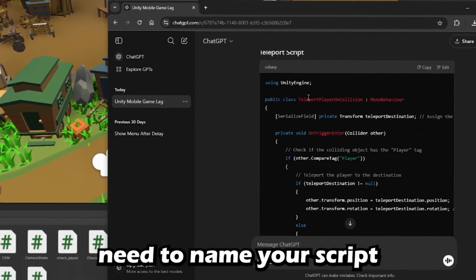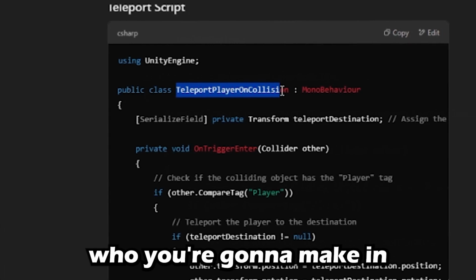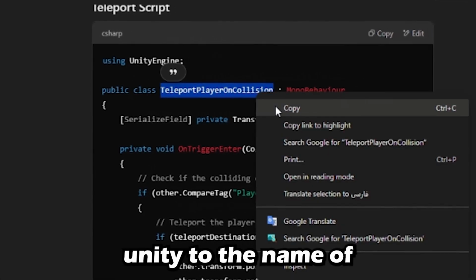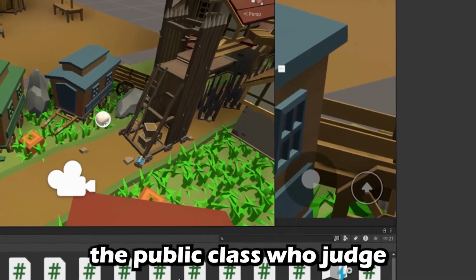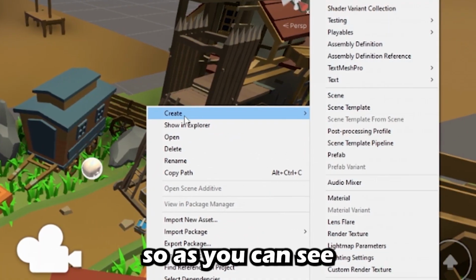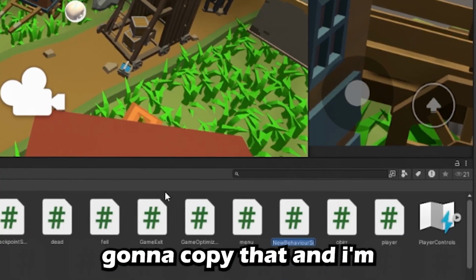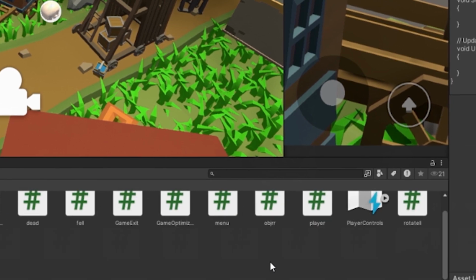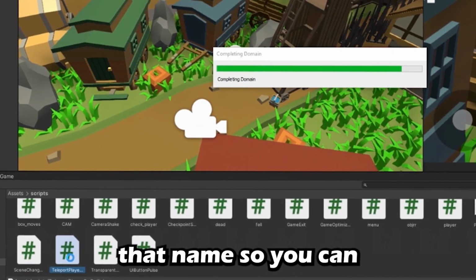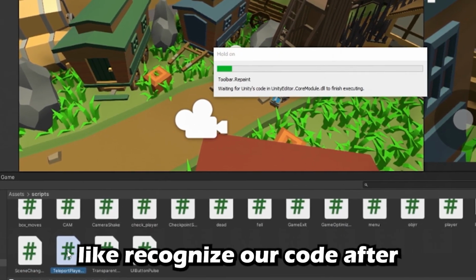There is one thing you need to make sure about. You need to name the script you're gonna make in Unity after the name of the public class that ChatGPT made for you. So as you can see, I'm gonna copy that and just make a script with that name, so Unity can recognize our code.